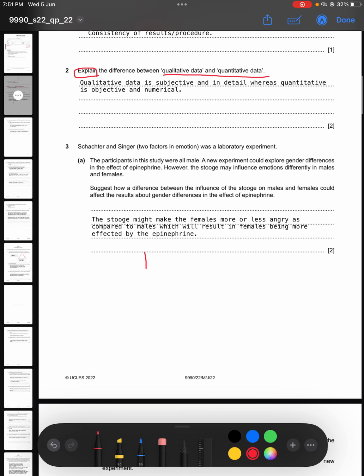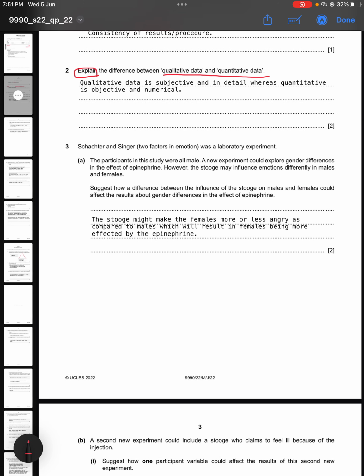So now question number 3 says, Schachter and Singer, Two Factors in Emotion was a laboratory experiment. The participants in this study were all male. A new experiment could explore gender differences in the effect of epinephrine. However, the stooge may influence emotions directly in males and females. Now suggest how a difference between the influence of the stooge on males and females could affect the results about gender differences in the effect of epinephrine.